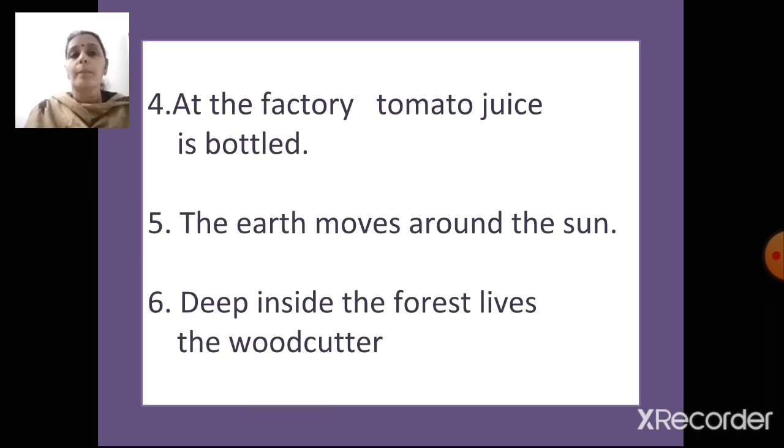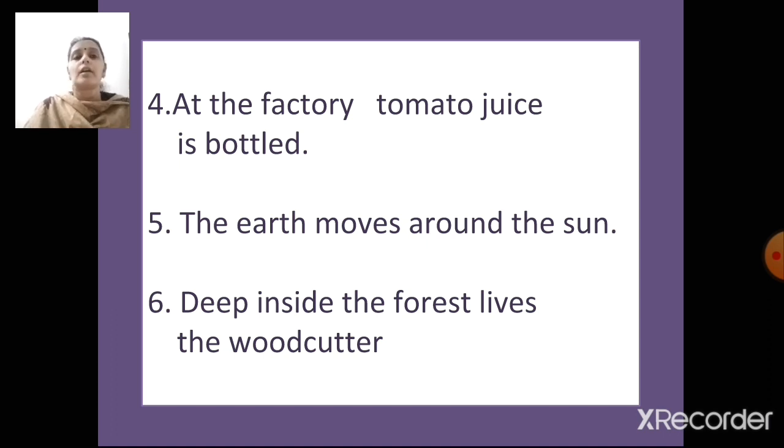Fourth one: at the factory, tomato juice is bottled. Fifth one: the earth moves around the sun. And sixth one: deep inside the forest lives the woodcutter.